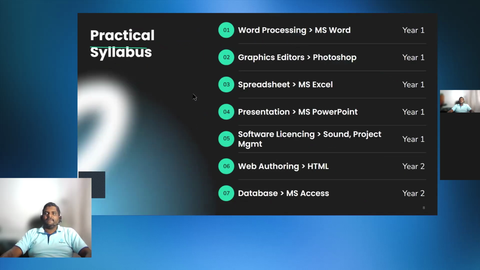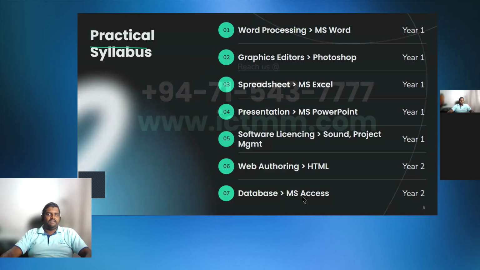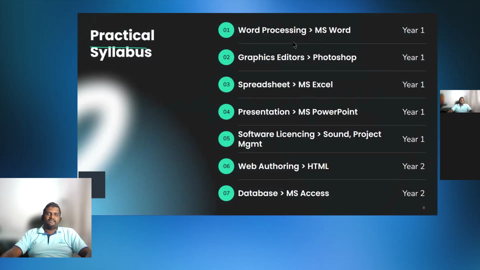And the next one is practical, right? So for practical, we'll be doing Word, graphics editing, Photoshop, Excel, PowerPoint, and certain information regarding software licensing, sound and project management, web authoring for HTML, and databases related to MS Access, right? I just wanted to tell you these are the areas.